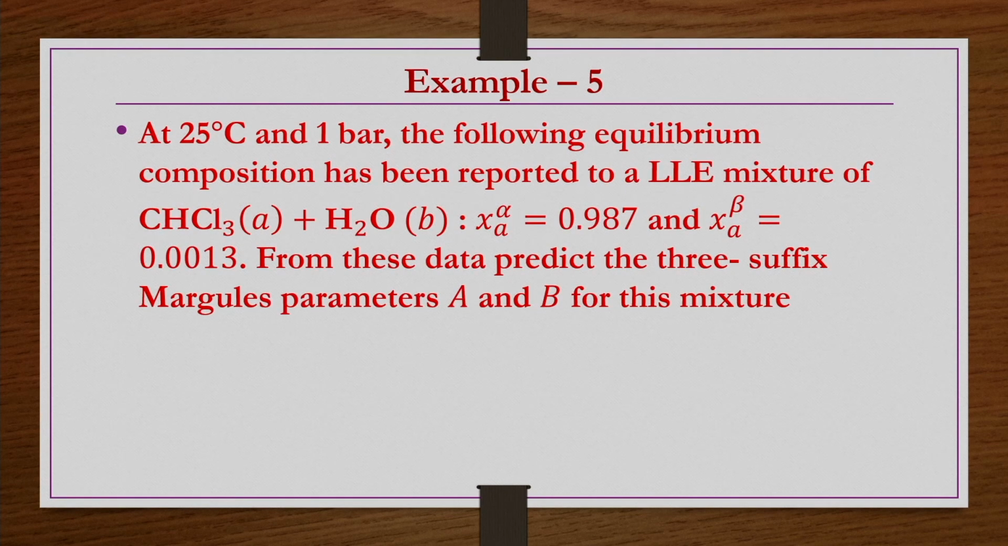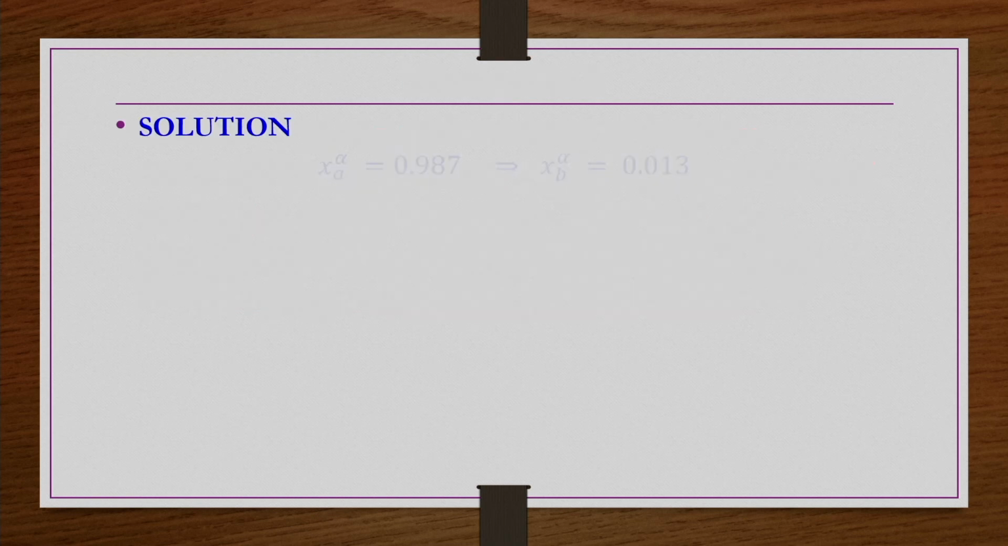At 25 degrees centigrade and 1 bar, the following equilibrium composition has been reported for an LLE mixture of CHCl3 and water, with X A alpha equal to 0.987 and X A beta equal to 0.0013. So, here the equilibrium composition is given. Now, from these data what you have to find out? You have to find out these parameters, the 3 suffix Margules parameters A and B.